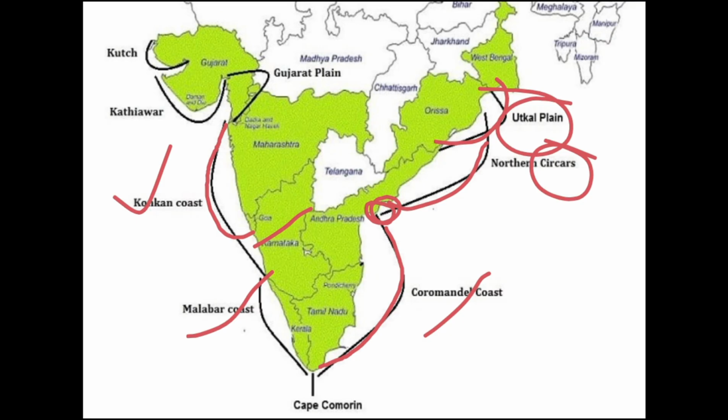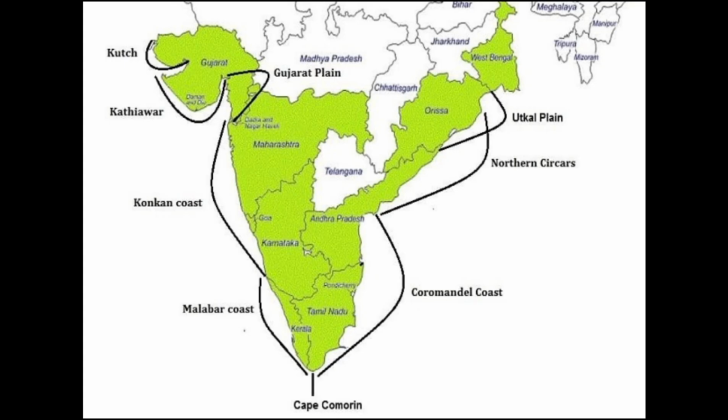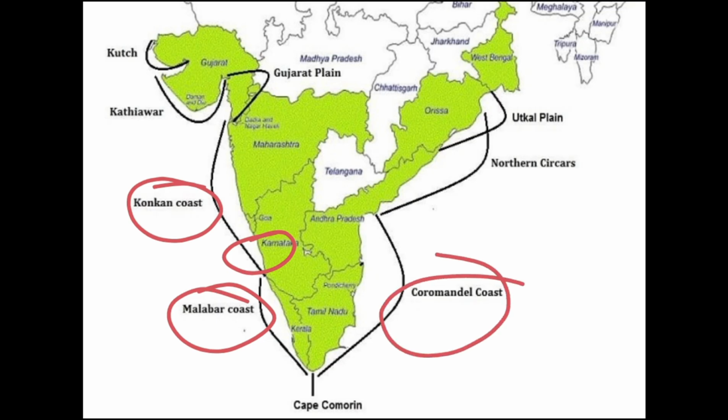These are the important coastal places where import and export goes on with other countries. You can also point out Kutch, Kathiawar, and Cape Comorin. These are the remaining things, but what we have to focus on is the Konkan coast, Kannada coast, Malabar coast, Coromandel coast, Sarkar coast, and Utkal coast.